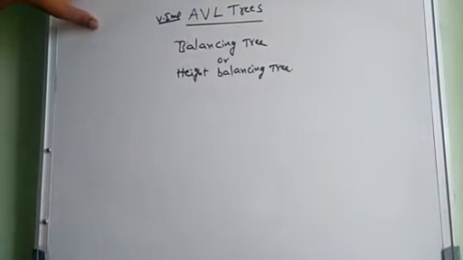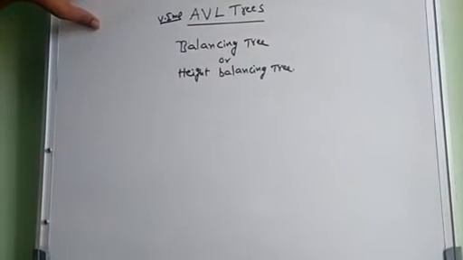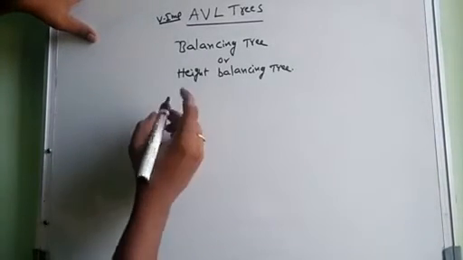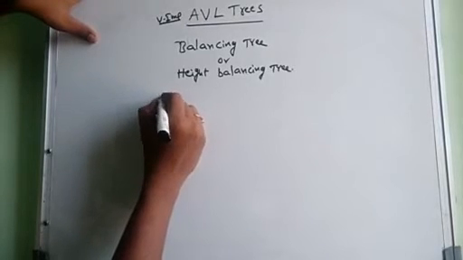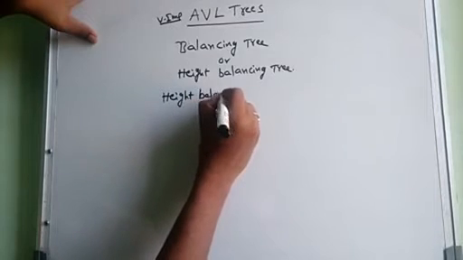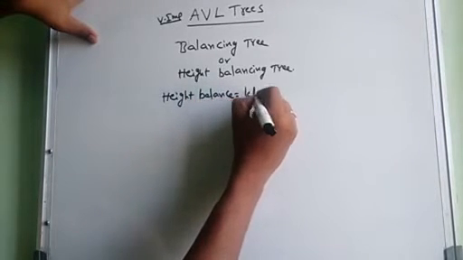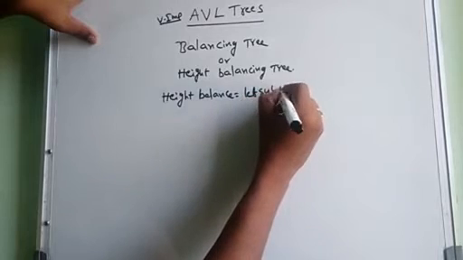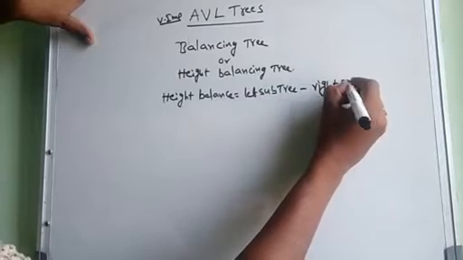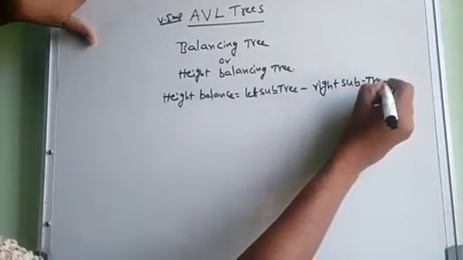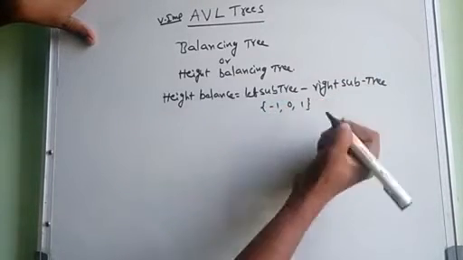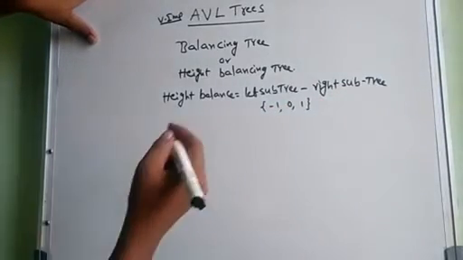How do we balance the height? Here we have one formula. The formula is height balance equal to left subtree minus right subtree. It should be either -1, 0 or 1. So this is the formula.